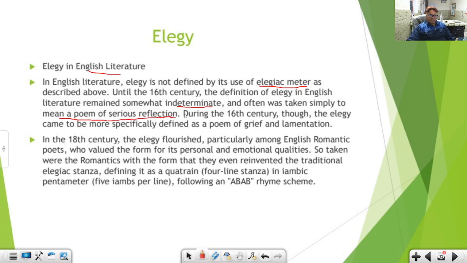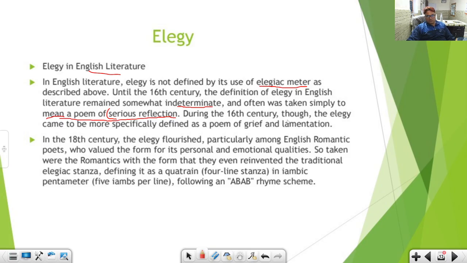This was the initial concept, and people would just say that elegy is a kind of poem that deals with serious reflection on the part of the poet who is writing, and the poet gets serious when he loses someone near and dear.